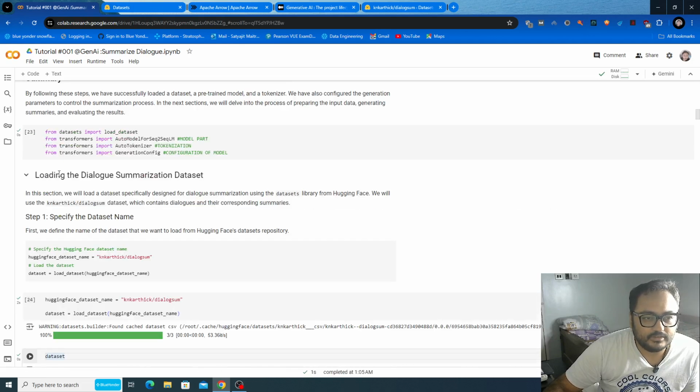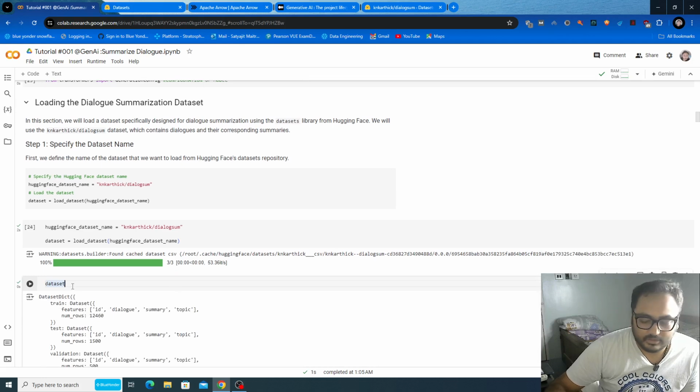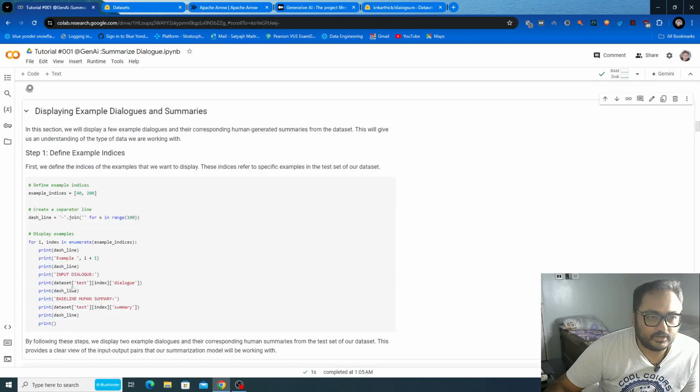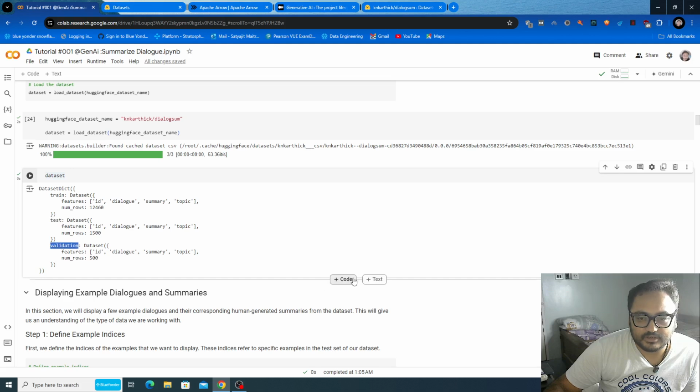As you can see, your dataset gets loaded. Now you can inspect the dataset and get all the metadata information. Your dataset has a dictionary-like structure that contains train, test, and validation.